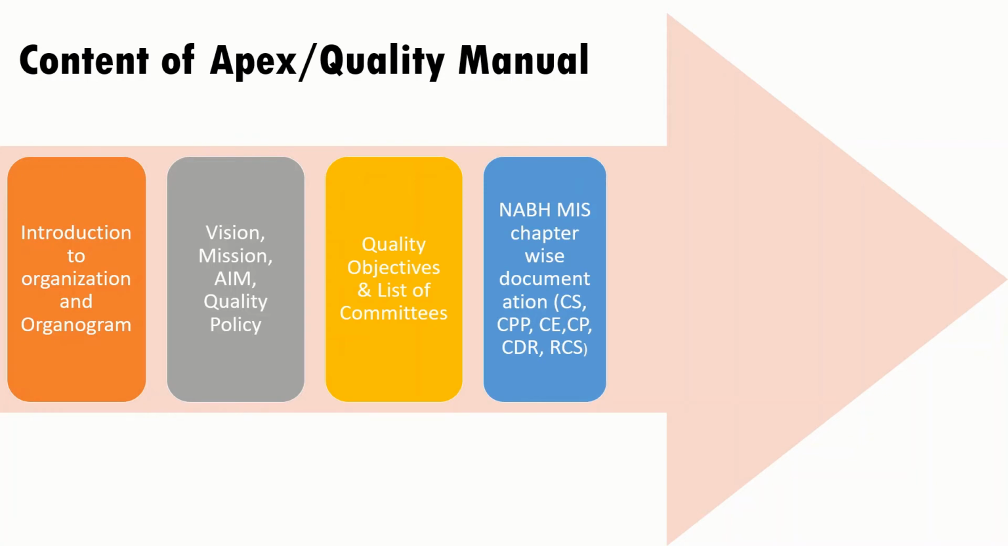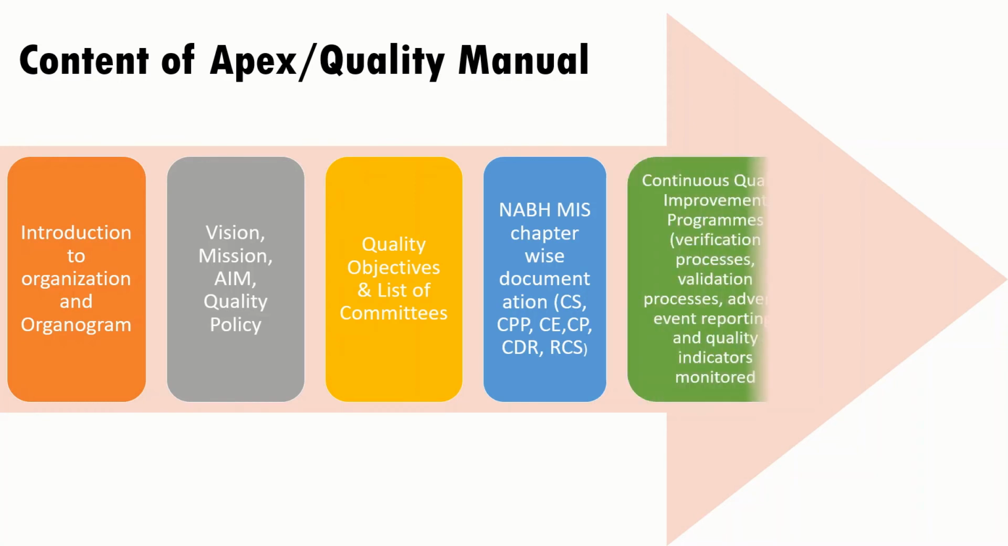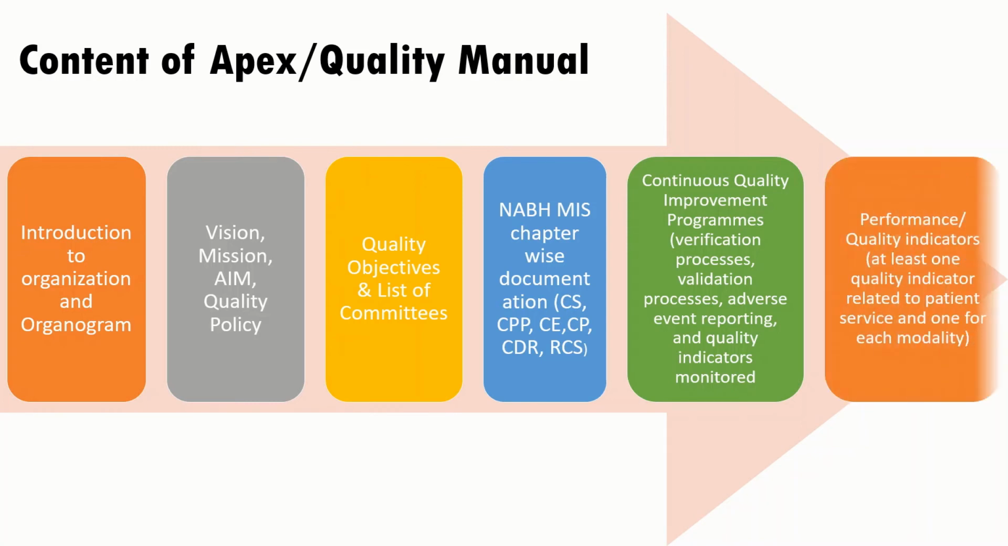NABH MIS chapter-wise documentation should be there for control of safety, control of processes and procedures, control of environment, control of personnel, control of documents and records, and risk control and safety. All these things should be mentioned in that manual. It should have a continuous quality improvement program for verification of processes and validations, adverse event reporting, and quality indicators monitored. The performance of those quality indicators should be mentioned. At least one quality indicator should relate to patient services, and one for each modality.